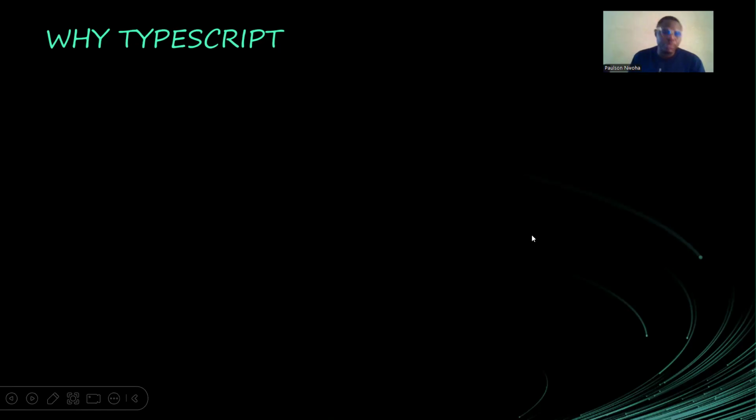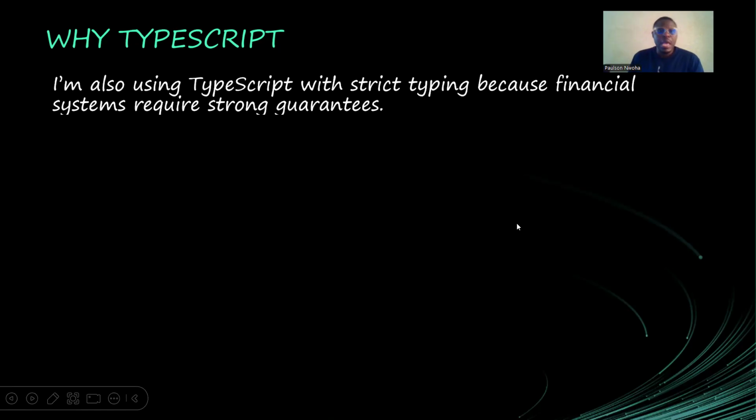Then I also use TypeScript. So why did I use TypeScript? I'm using TypeScript with strict typing because financial systems require strong guarantees. If you have built applications using JavaScript before, you will see that it can be very frustrating, especially at runtime, when your application is in production and people are using it. A common mistake is, oh, this variable was not supposed to be null or undefined, and you were trying to make some function call on it. It might give you a type error, but you cannot find it out at compile time.